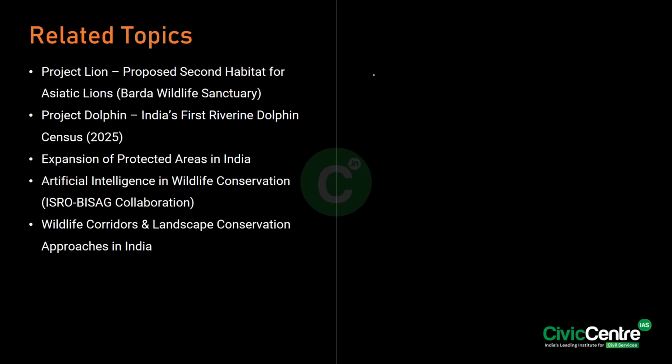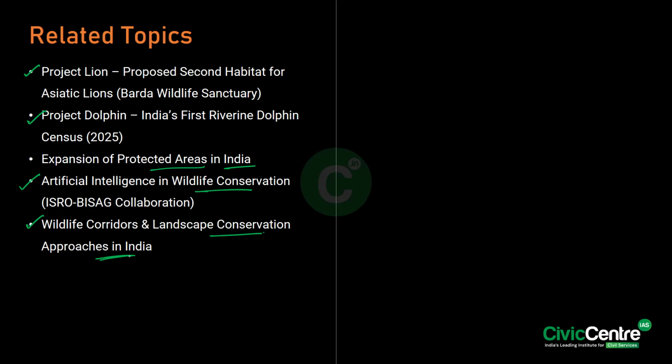So if you have to look at the related topics with respect to it, you can refer to Project Lion, Project Dolphin, expansion of protected areas in India and how it is done, applications of artificial intelligence in wildlife conservation, and lastly wildlife corridors and landscape conservation approaches in India.